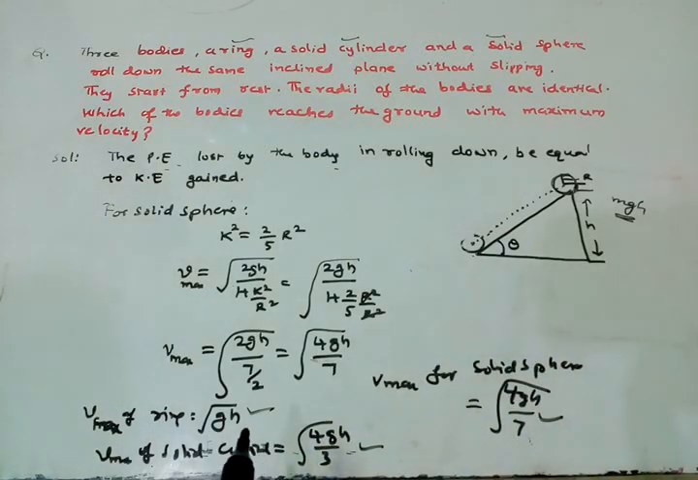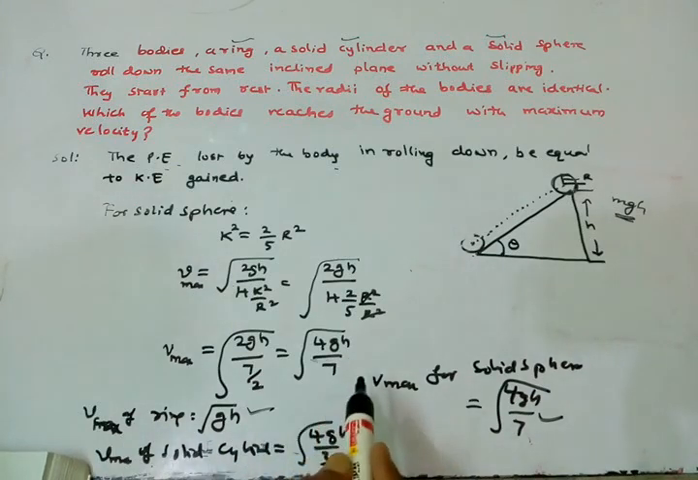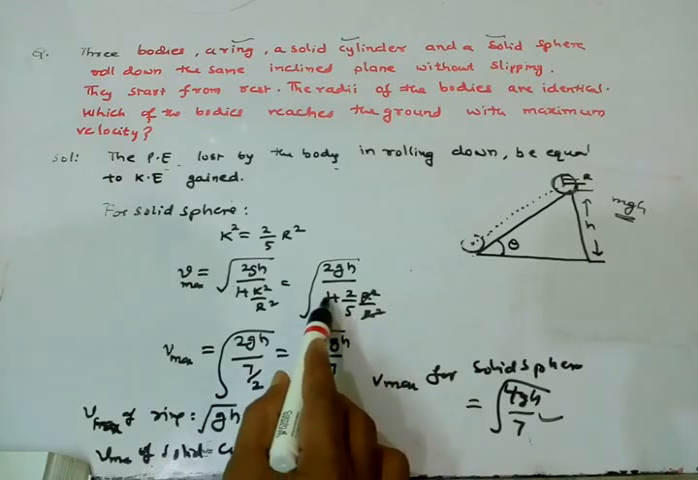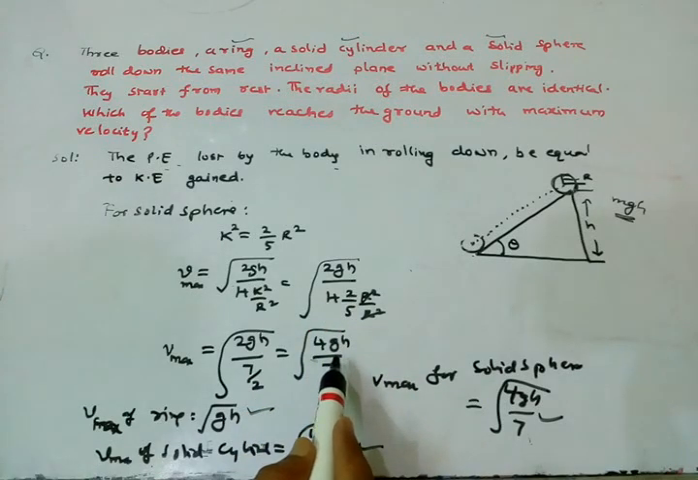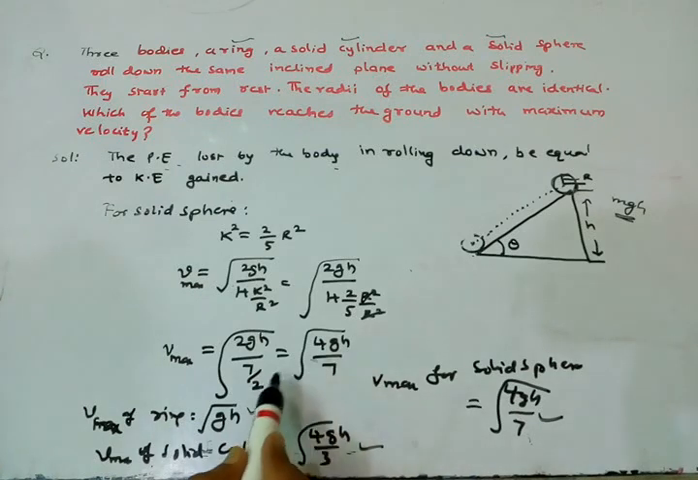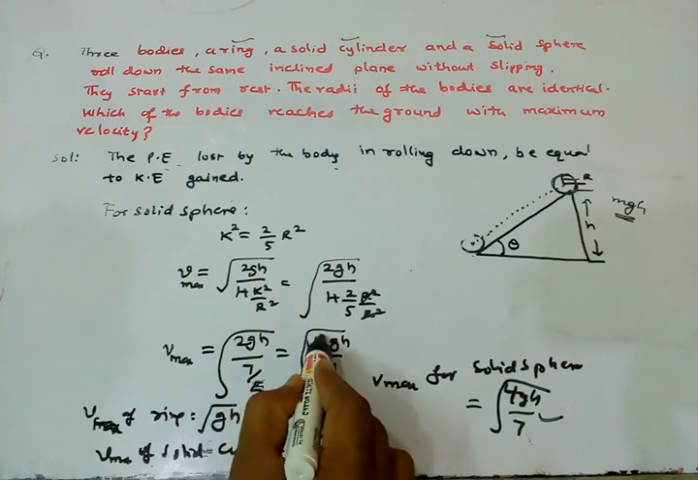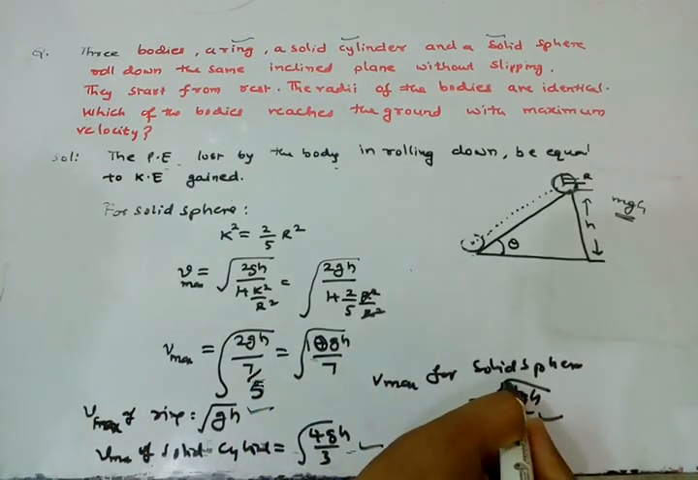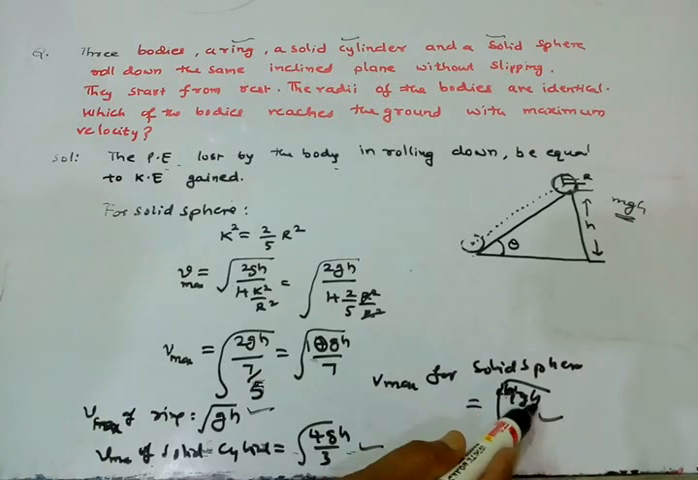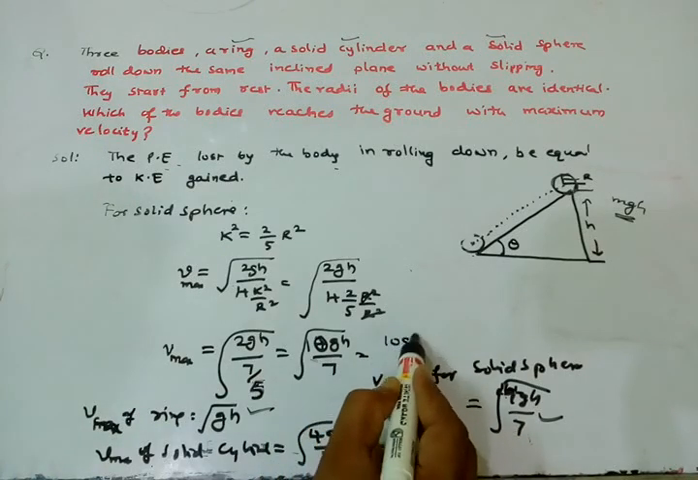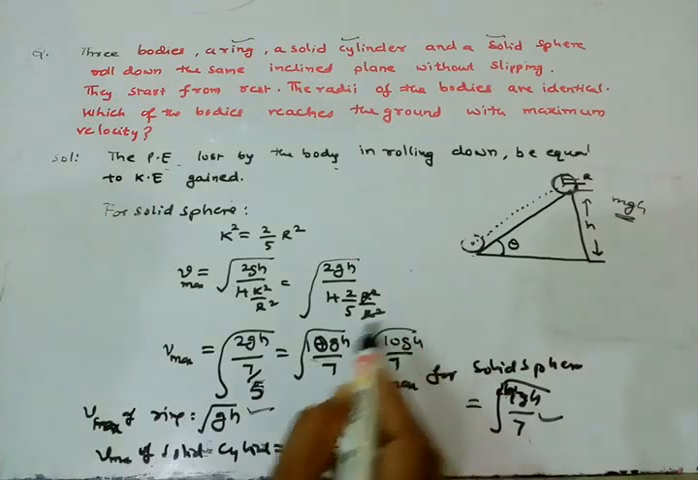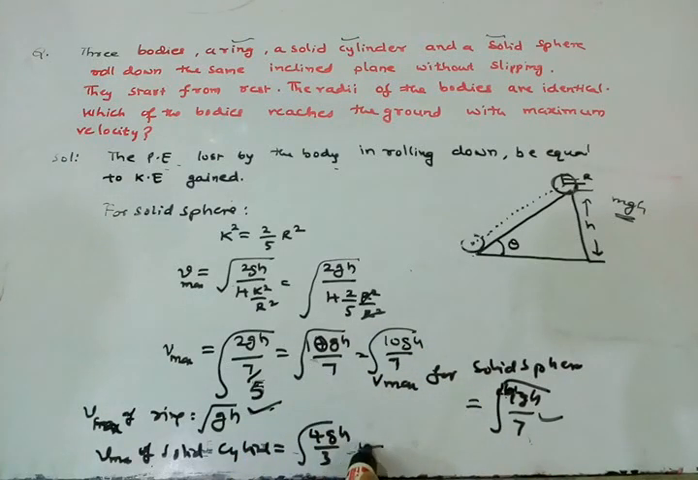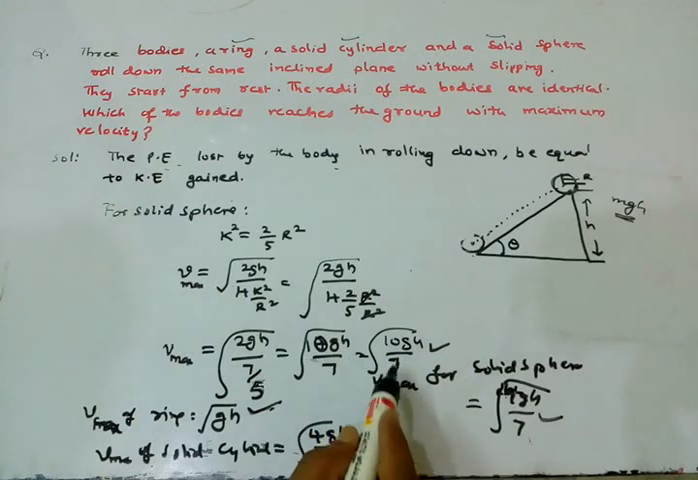Here it is 7 by 5, so we will get 10gh by 7 for the solid sphere. The first one is under root of gh, the second one is under root of 4gh by 3, and the third one is under root of 10gh by 7.